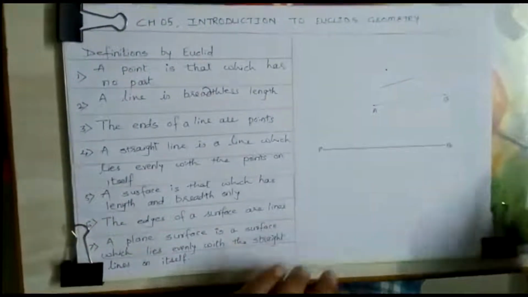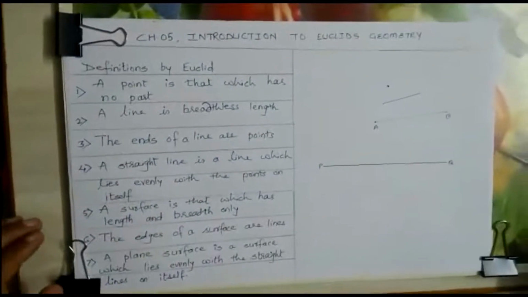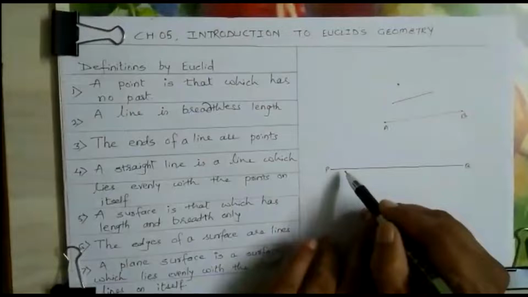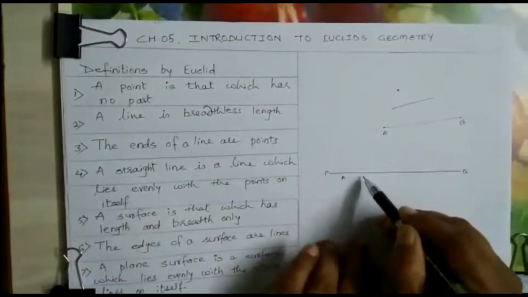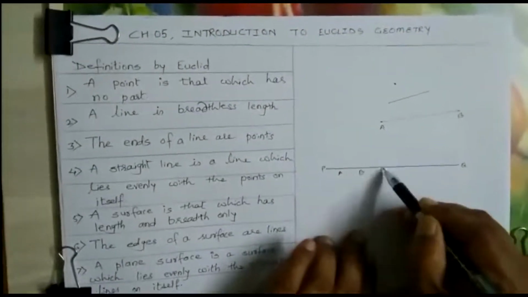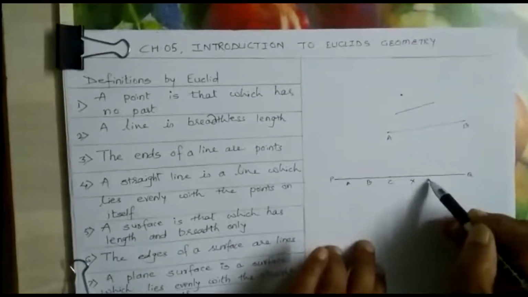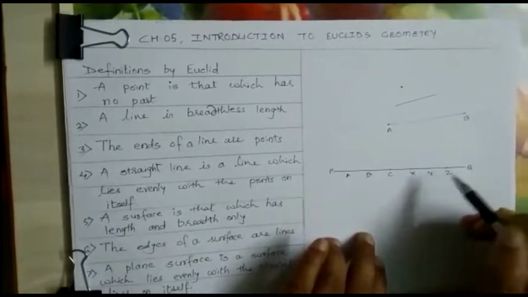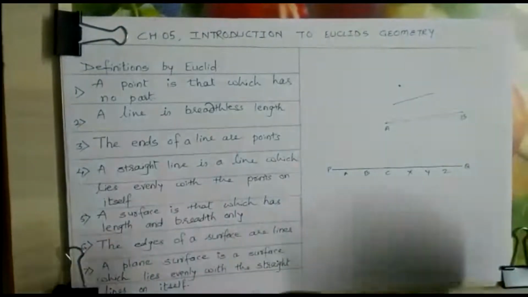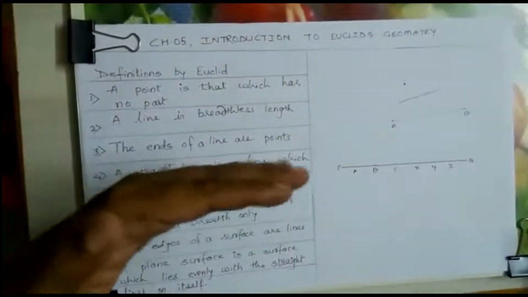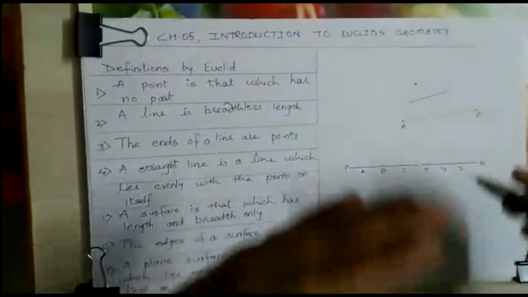And we know on a line there are infinite number of points. So all these points, say point A, B, C, X, Y, Z, are lying on a line. So a straight line is a line which lies evenly with the points on itself. So all points are like this.